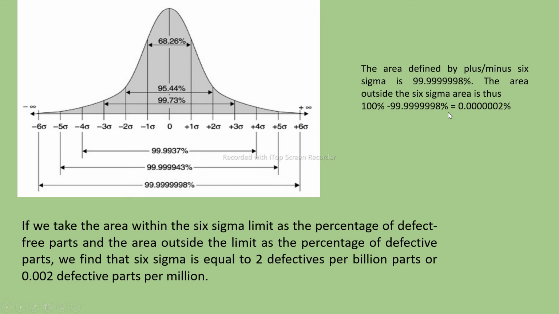See here, the area defined by the plus minus 6 sigma is 99.9998 percent. The area outside the sigma is thus 0.00002, isn't it? So if we take the area within the 6 sigma limit as the percentage of defect free parts, and the area outside the limit as the percentage of defective parts, we find that 6 sigma is equal to 2 defectives per billion parts, or 0.002 defective parts per million. Are you getting my point?